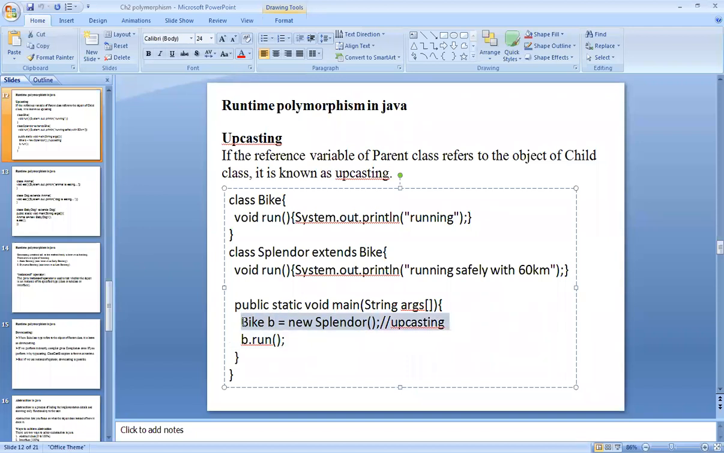So this type of declaration is called upcasting. Creating the reference variable of a parent class which refers to the object of a child class is called upcasting. Understood?